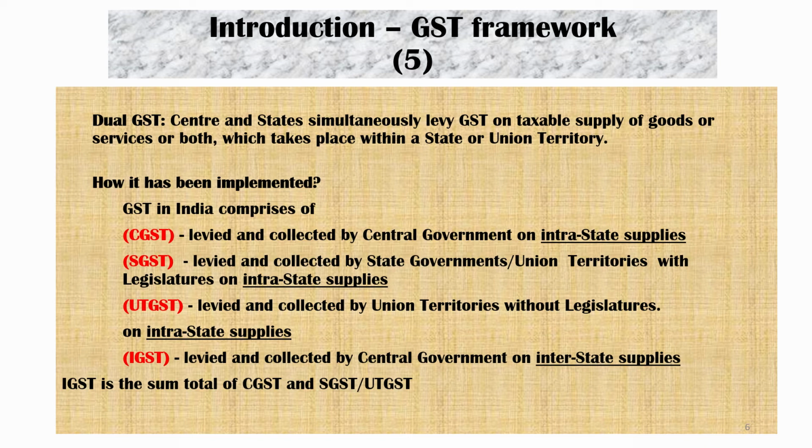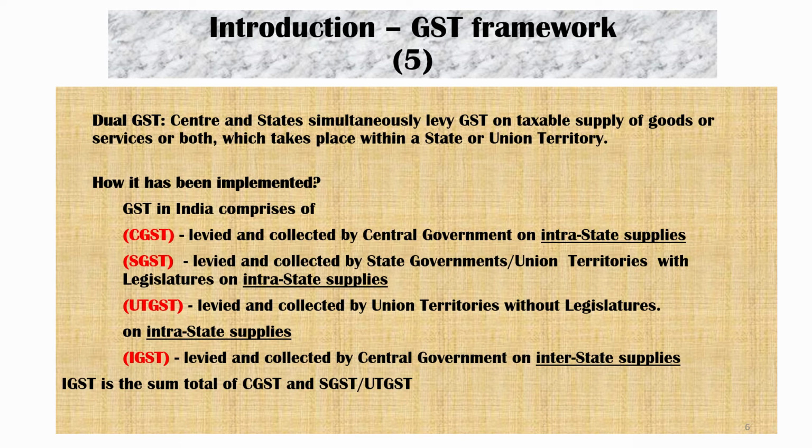Now, hope you understood these 3-4 tax structures. That means CGST, SGST, UTGST are applicable on intrastate transactions. IGST is applicable on interstate transactions. I will take an example just to understand this concept. It will come again in further chapters.